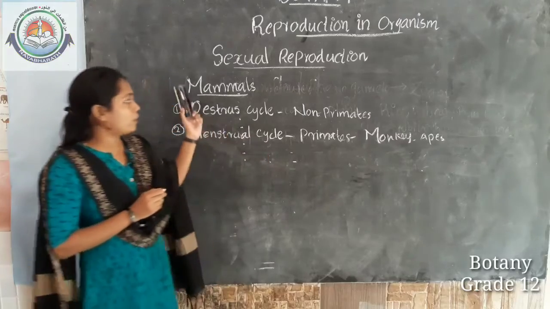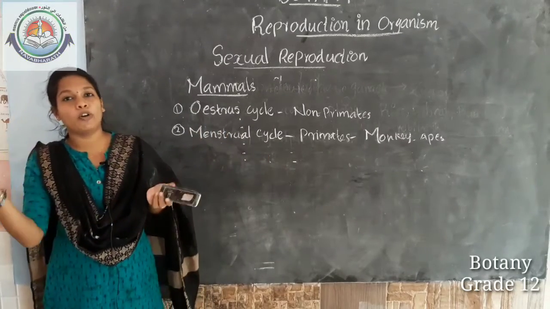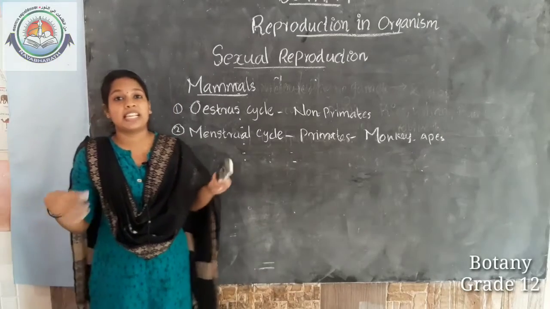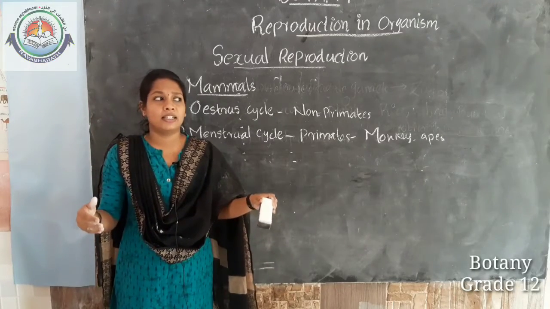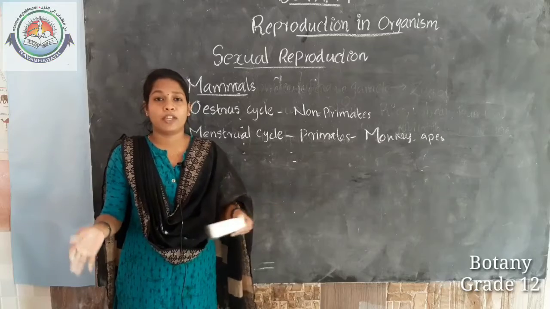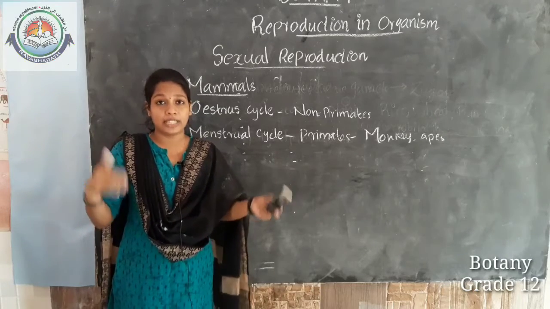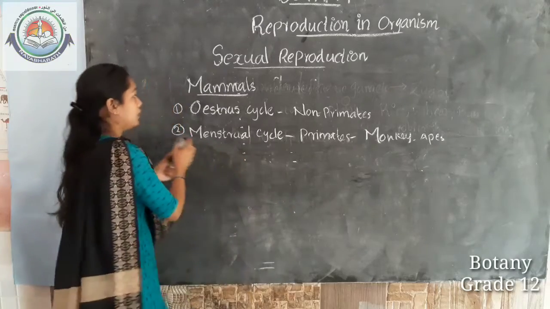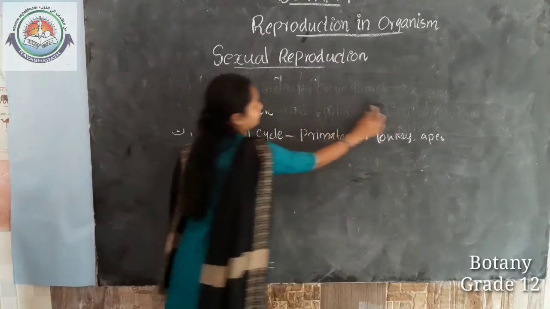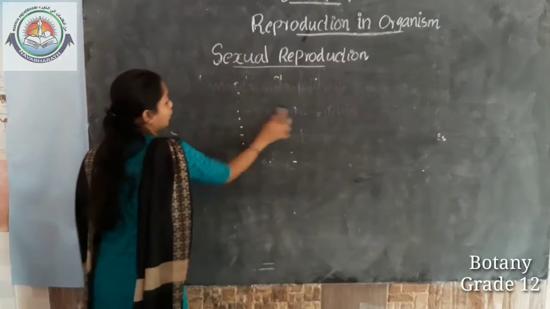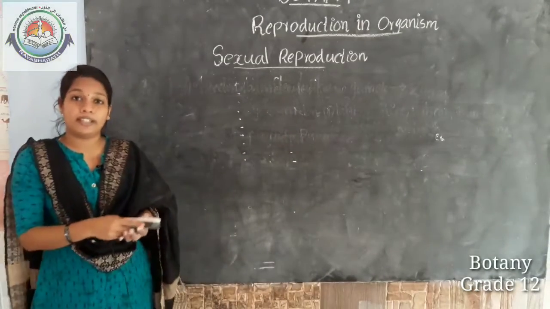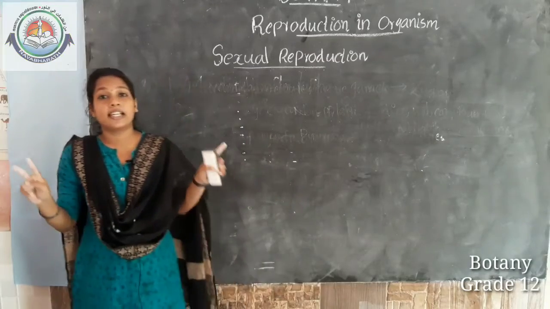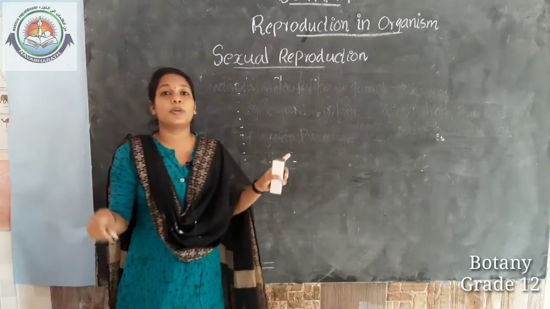So, that is all about mammals. There are groups of organisms that reproduce seasonally and groups that reproduce continuously. According to the reproductive period, organisms are classified into two, seasonal breeders and continuous breeders.